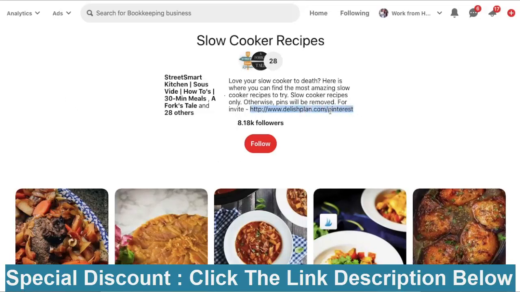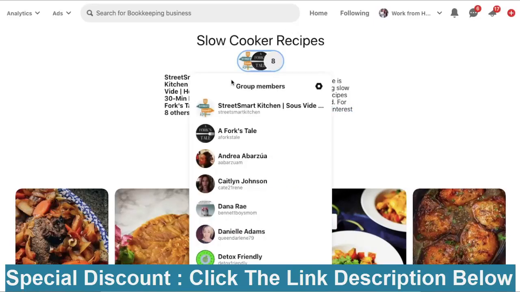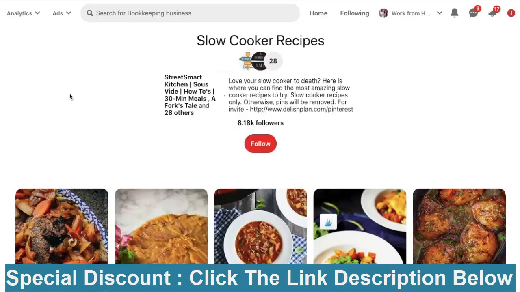So here, for invite, you need to go here and apply. As a rule of thumb, you will always need to follow the board and follow the person who owns the board. If you don't know who owns the board, click here, and the first person that comes up is the one who owns the board. So in this case, it's Street Smart Kitchen who owns the board.